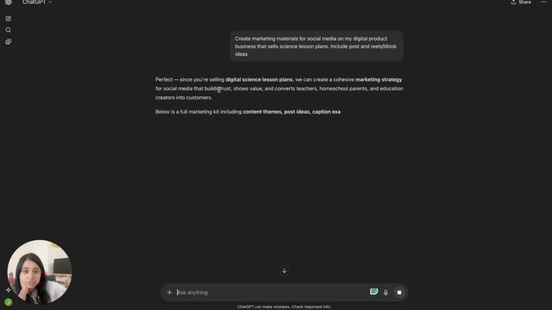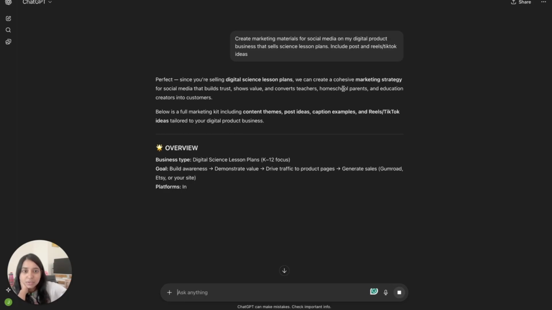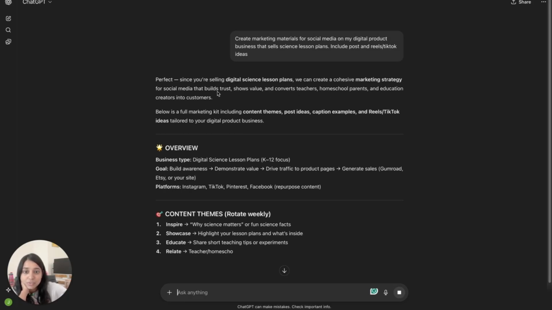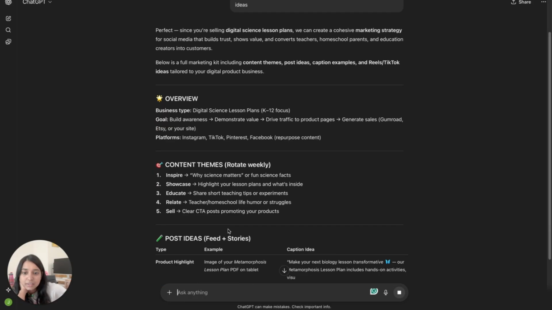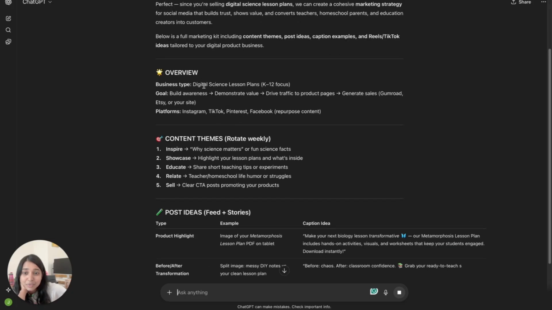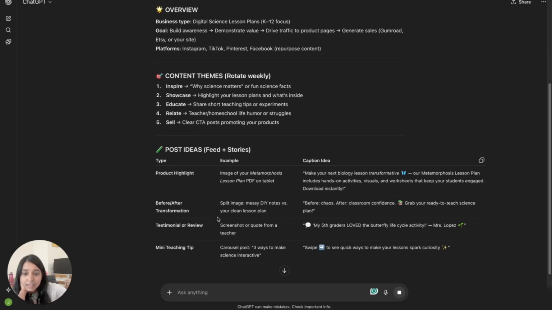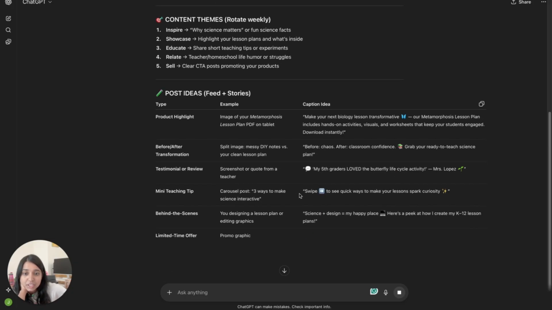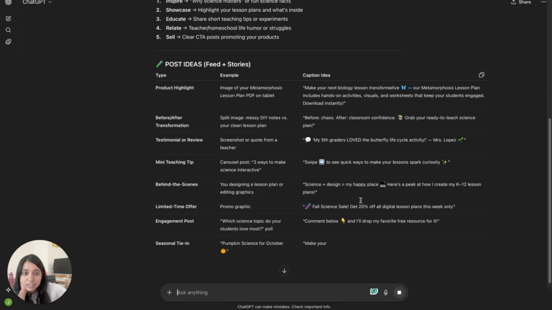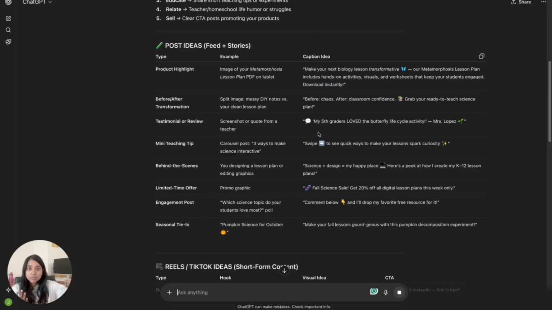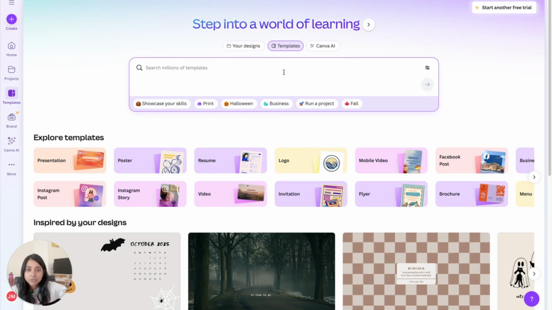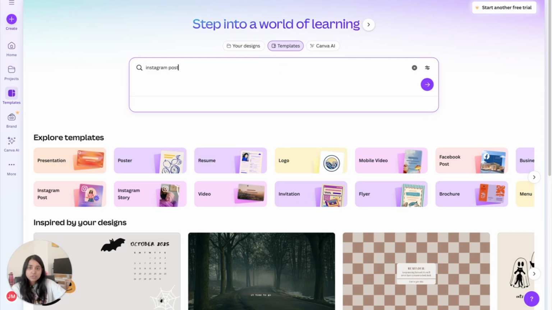Okay, so perfect. Since you're selling digital science lesson plans, we can create a cohesive marketing strategy for social media. So here, it gives you an idea. It gives you content themes, an overview. It gives you product highlights, before and after transformations, limited time offers, engagement. So these are the caption ideas that it generates and the examples. Now, what you're going to do to market is you're going to take these items that ChatGPT gave you as an idea, and you're going to do an Instagram post on Canva.